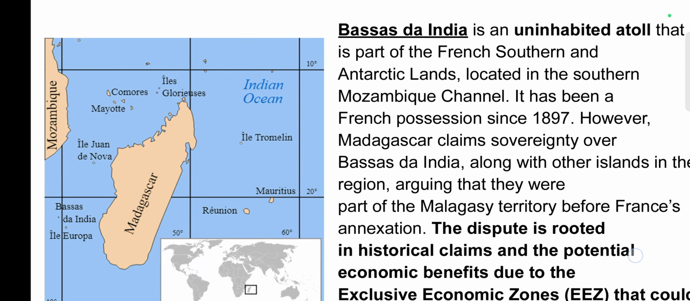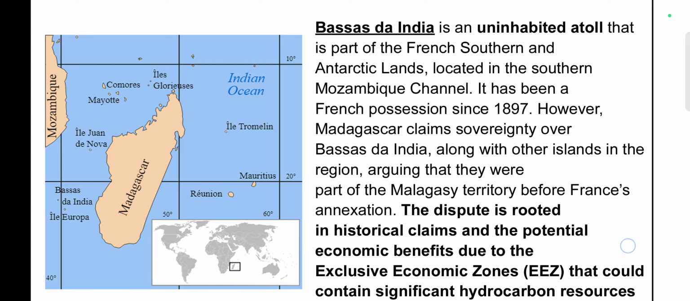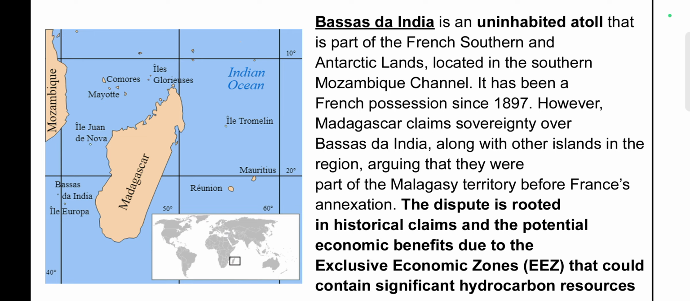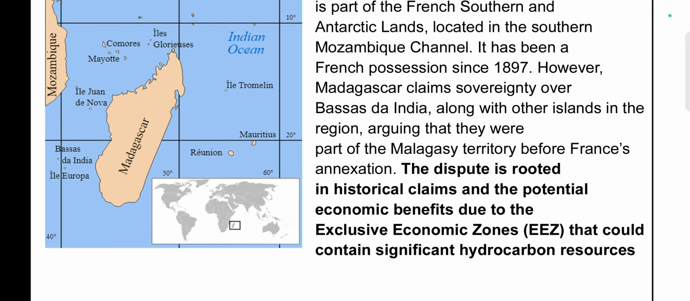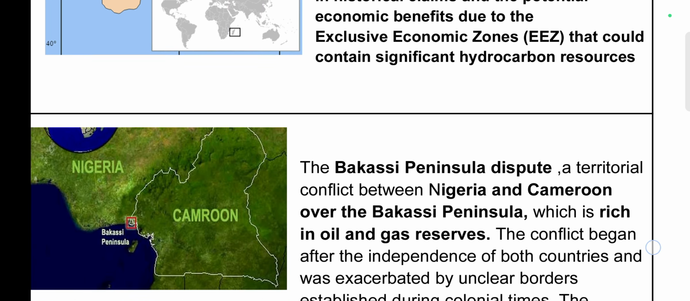Next news is about Bassas da India. It is an uninhabited atoll that is part of the French Southern and Antarctic Lands. Located in the southern Mozambique Channel, it has been a French possession since 1897. However, Madagascar claimed sovereignty over Bassas da India along with other islands in the region, arguing that they were part of Malagasy territory before France's annexation. The dispute is rooted in historical claims and potential economic benefits due to the EEZ that could contain significant hydrocarbon resources.